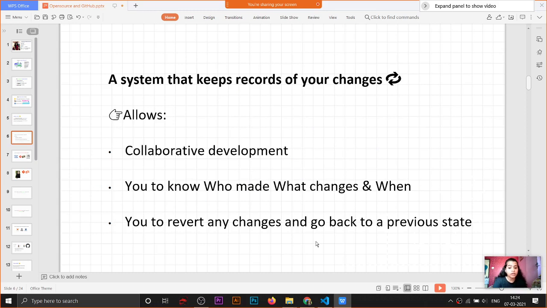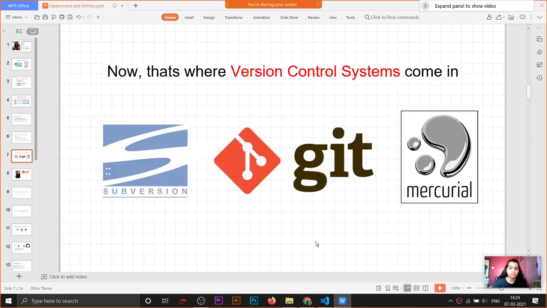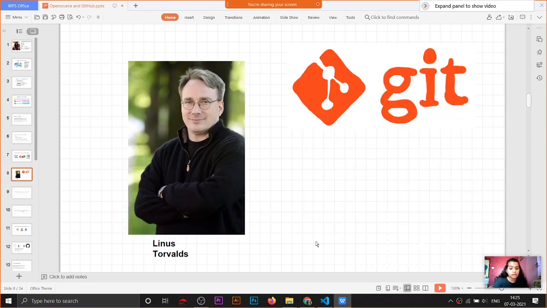Now it allows us to make a collaborative development environment. And as I told you, you can know who made what changes and when. It allows us to revert any changes and go back to the previous state. For example, if you are making an application and you switch from version 1 to version 2, and you have a bug in version 2 and you want to go back to the previous version, you can do it with the help of Git. These are some version control systems: Git, Mercurial, and Subversion. Linus Torvalds developed Git.